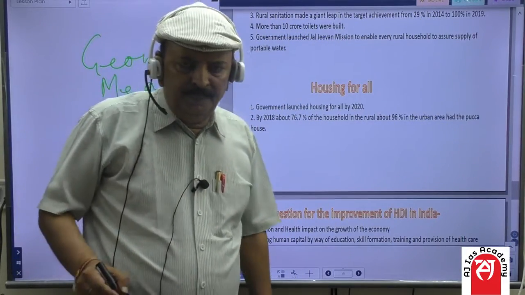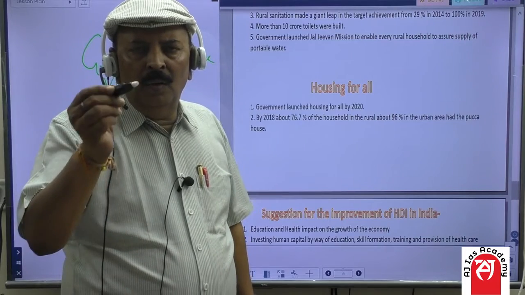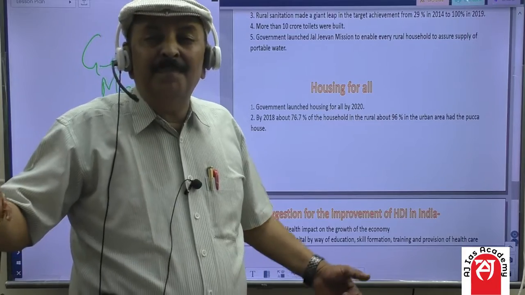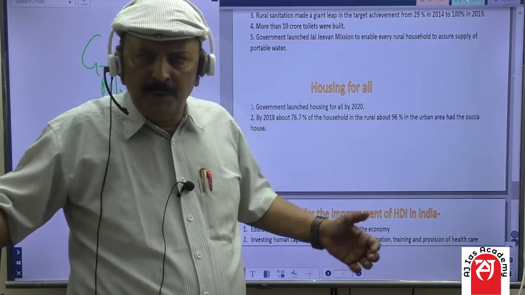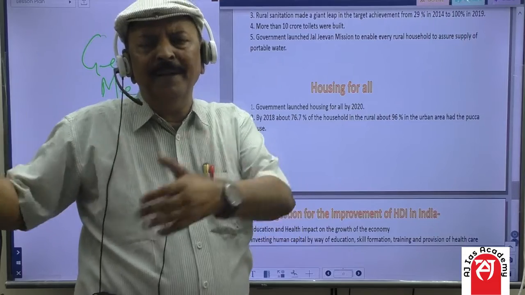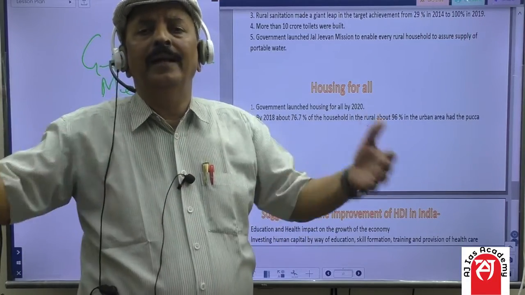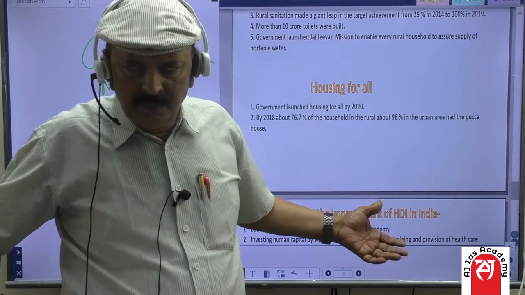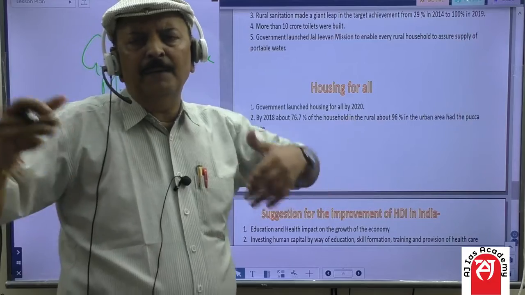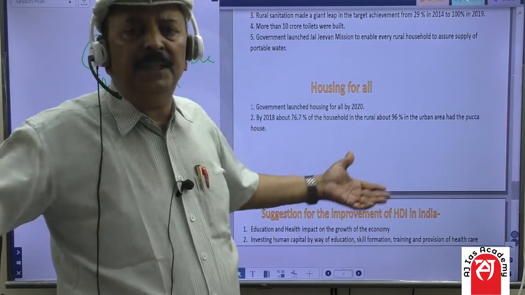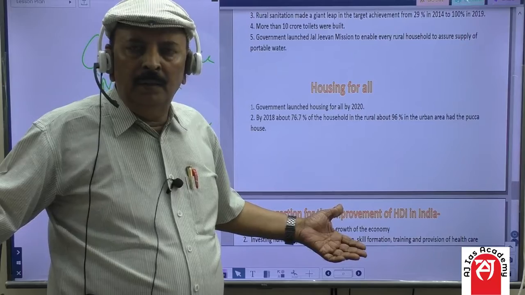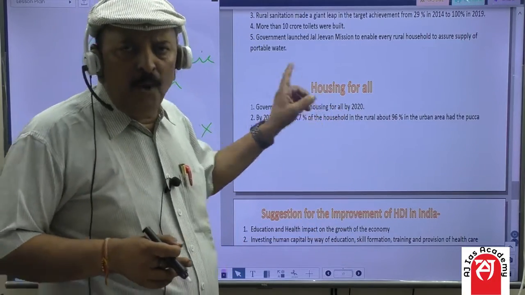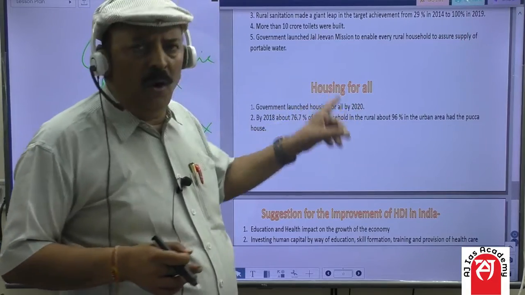So you know that open defecation has been very much reduced, not only in urban areas but also in rural areas, because of construction of so many toilets in urban as well as rural areas. This is the biggest achievement of the government. And another important component of SDI is housing for all.